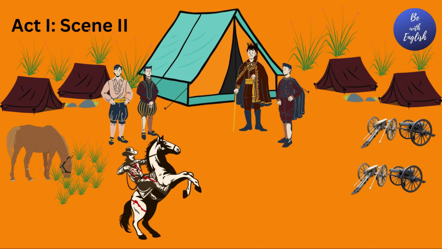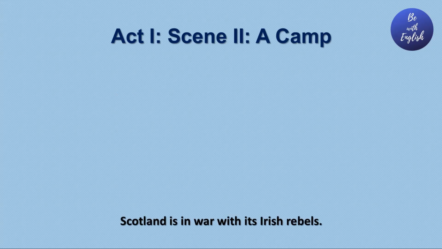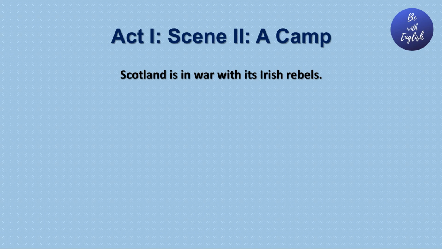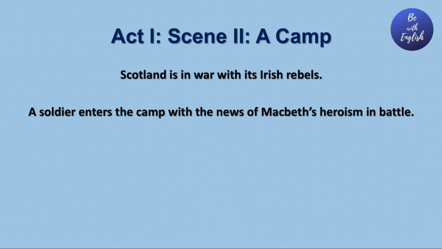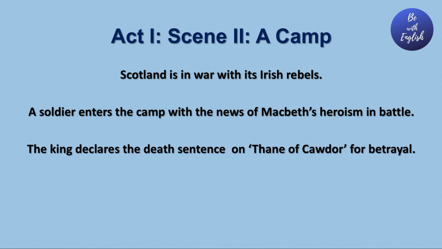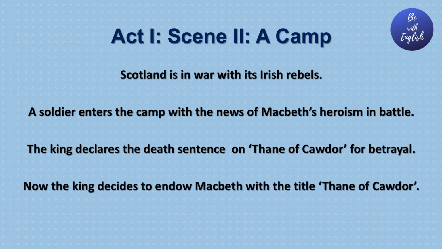Duncan, the King of Scotland, is in a military camp with his officials. Actually, Scotland is in a war with its Irish rebels. Suddenly, a soldier enters the camp with the news of Macbeth's heroism in the battlefield. The king comes to know the betrayal of Thane of Cawdor. That is why the king declares the death sentence on him. Now, the king decides to reward Macbeth with this title.